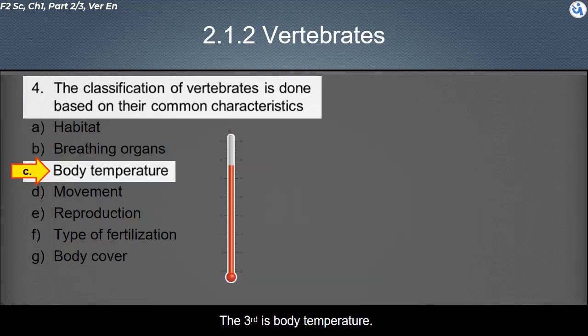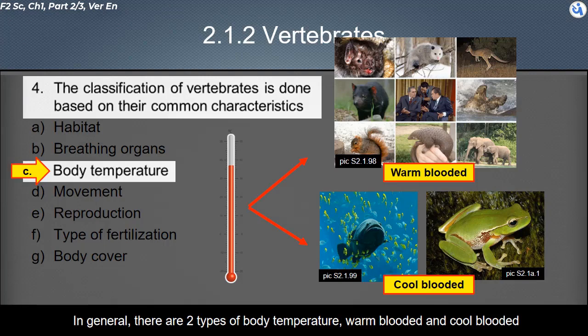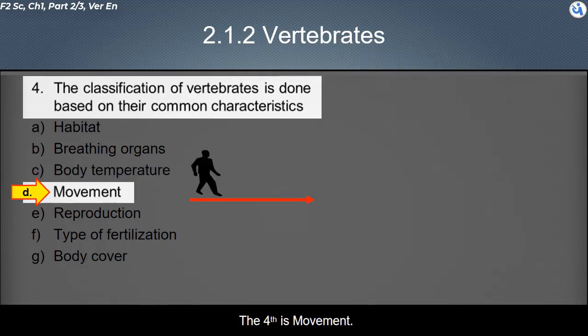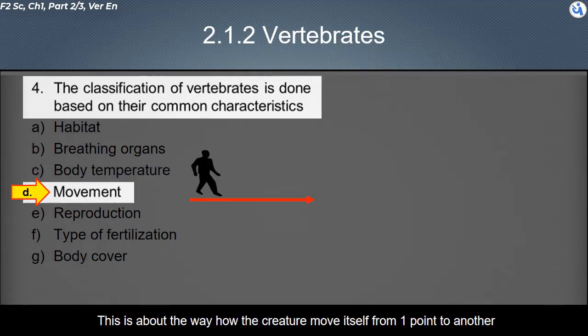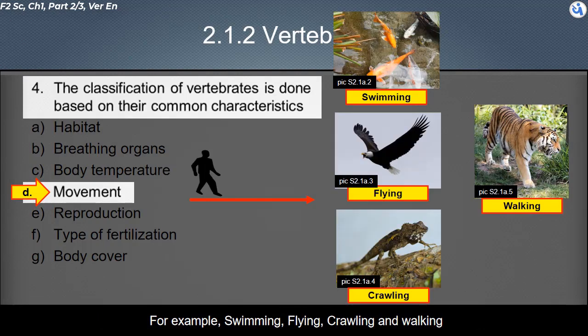The third is body temperature. In general, there are 2 types of body temperature, warm-blooded and cold-blooded. The fourth is movement. This is about the way the creature moves itself from one point to another. For example, swimming, flying, crawling and walking.